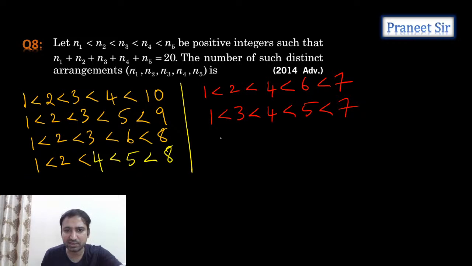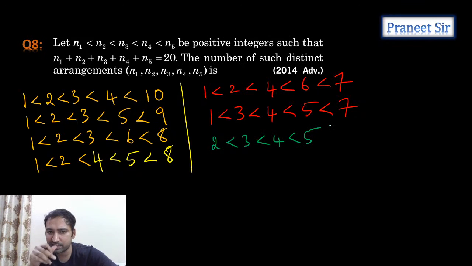Now starting with 2, guys. 2 less than, 3 less than, 4 less than, 5. So till now how much, guys? Till now 15 less than 5. No, not possible. Less than 6, not possible. Possible, right? 2 plus 3 plus 4 is how much? 9 only, right? 9 plus 11. Exactly. It is satisfying. This is fine. Clear now? That's it. We're getting it.